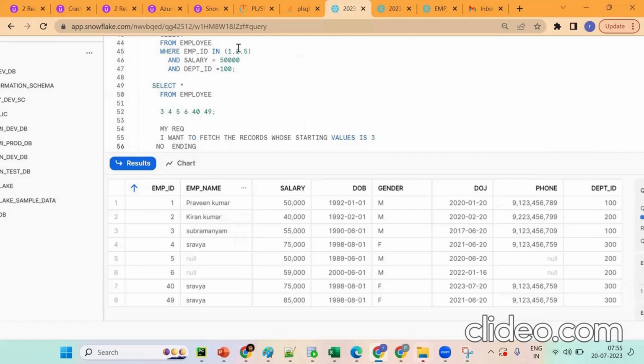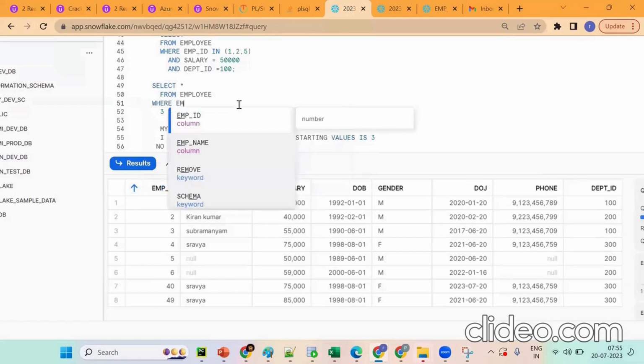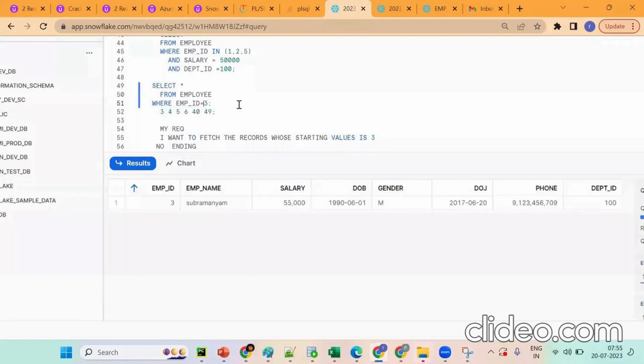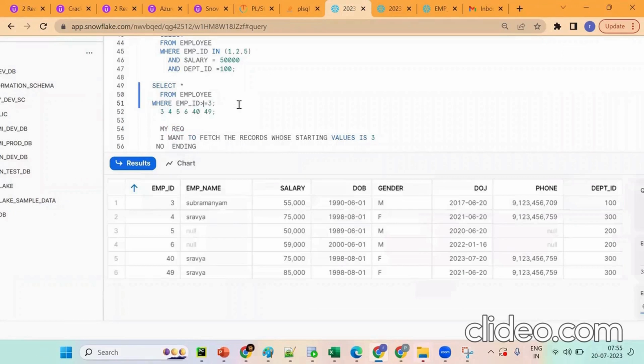If you see this, I want to understand the difference between columns. Suppose I want only a particular value. Suppose I want to get only 3. So employee ID equal to 3. Okay, I know the starting value. Now tell me, in the database, how will the data be stored? In which format will the data be stored?